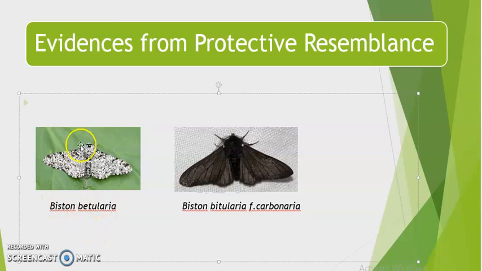One is Biston betularia, which was white with black spots, and another was a mutant form of the same variety that was coal black, called carbonaria. It was found that in rural areas where the tree trunks were covered with white colored lichen, this moth was able to survive, or you can say it was selected by nature, so its number increased.